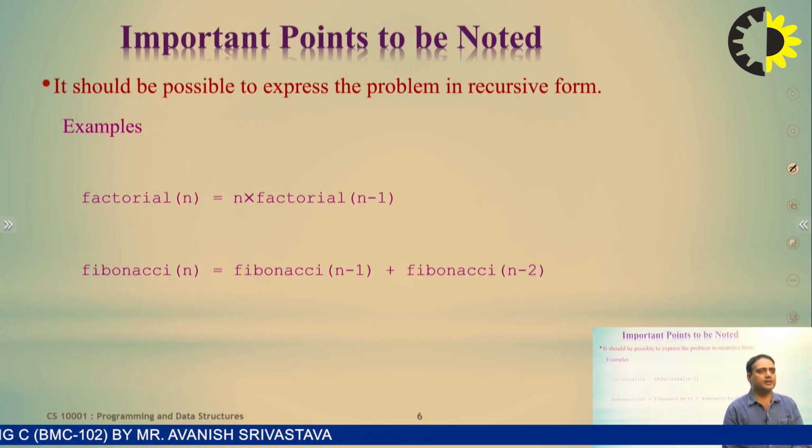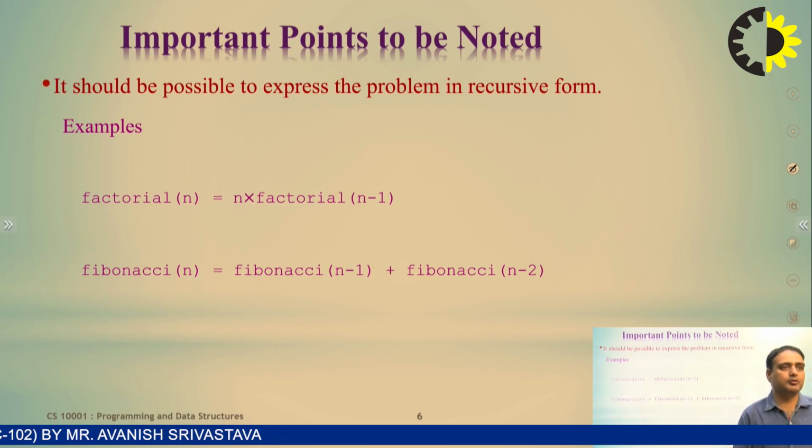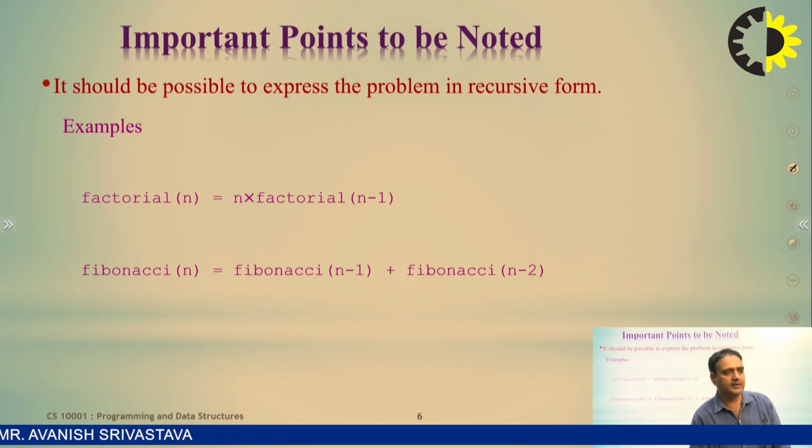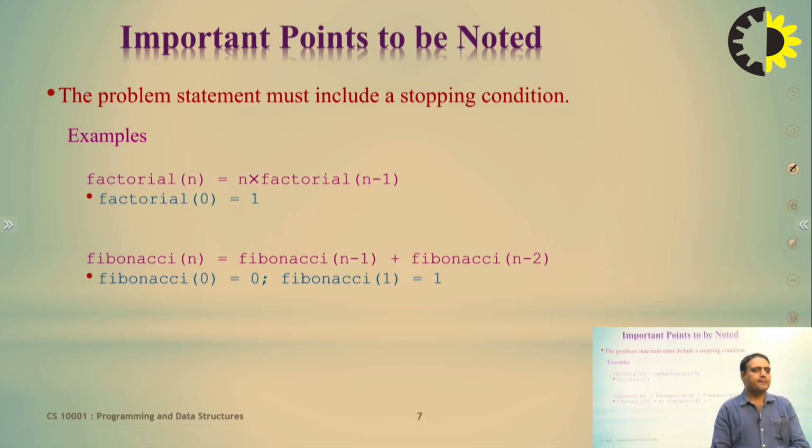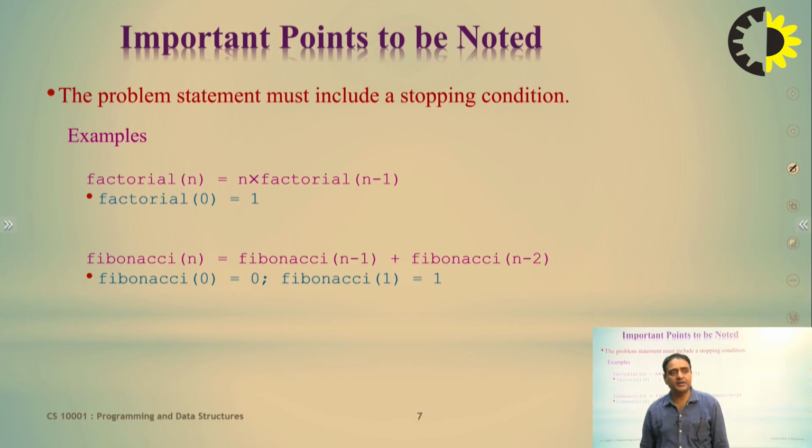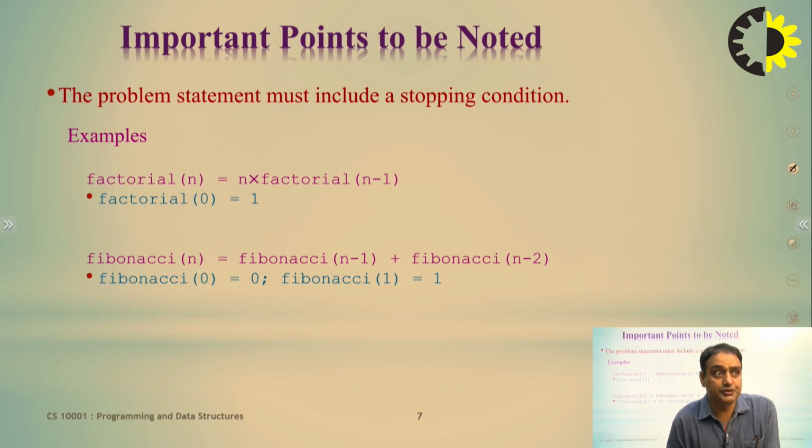It should be possible to express the problem in a recursive form, for example factorial n, as you already saw in the previous slides. Here you can say that factorial 0 is equal to 1. The problem statement must include a stopping condition. What is the stopping condition? It is when the value of n is equal to 0.